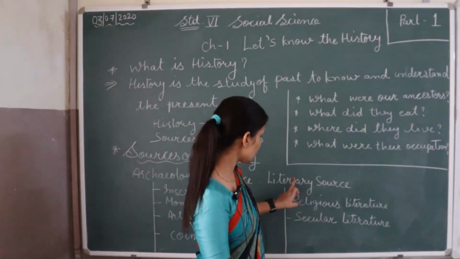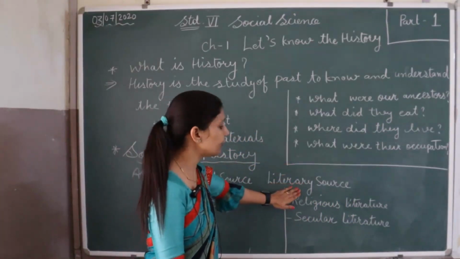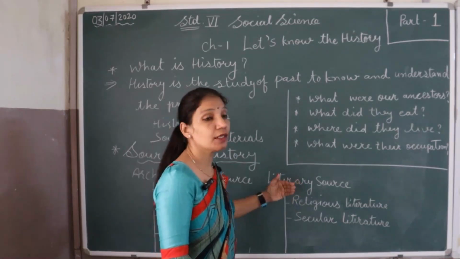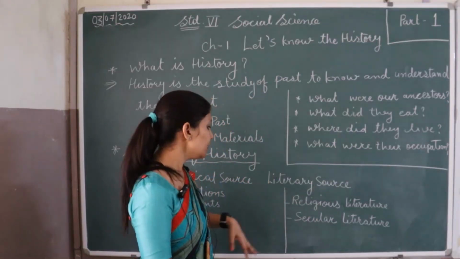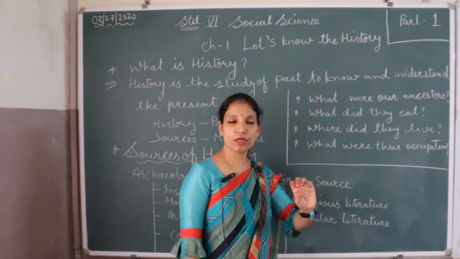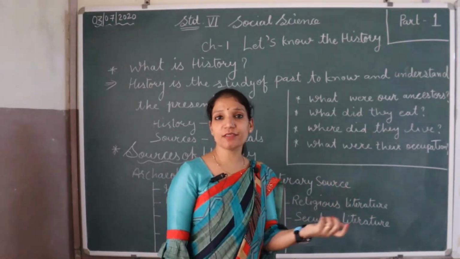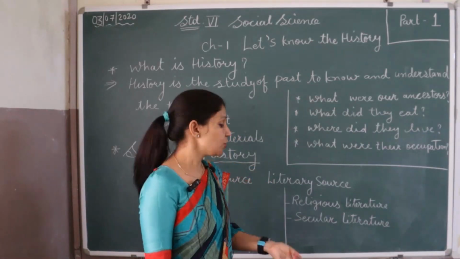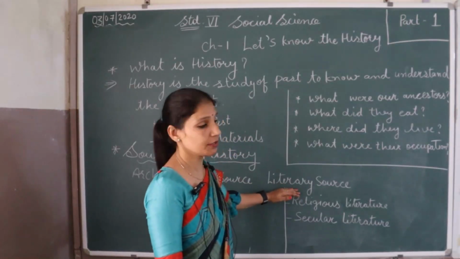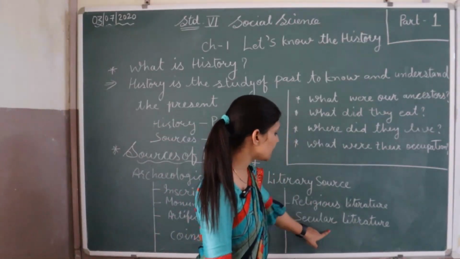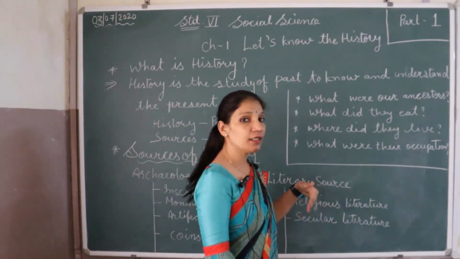Now the literary source. Literary means literature, any writing, handwritten, when we get information from the writings, from the books. But in earlier times there were very few books, they were not using paper, they wrote on patras, meaning the leaves of the trees, the bark of the trees. So all this information we get from such types of sources, they are the literary source. It means religious literature and secular literature. Religious means the writings that deal with religion.